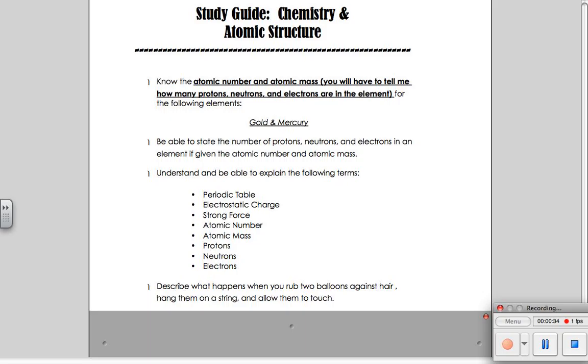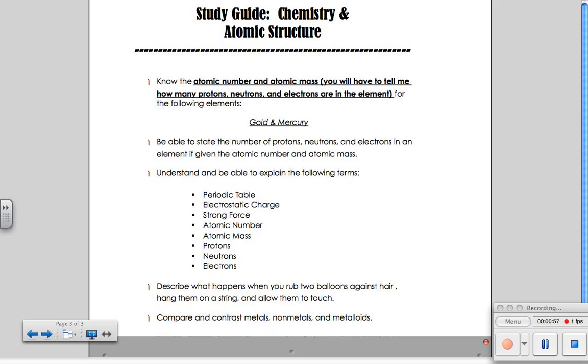And that's because when we were rubbing the balloons against the hair, we were taking electrons from the hair and they were attaching to the balloon. Well, electrons have a negative charge. So you had two balloons that were charged the same, or they were both negative. And what happens when you have two of the same charges, they will repel each other.